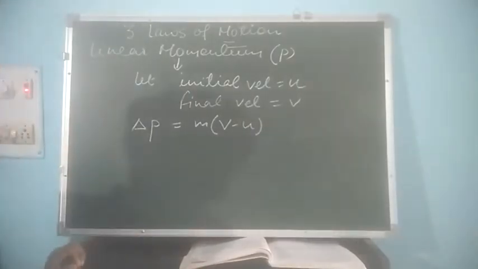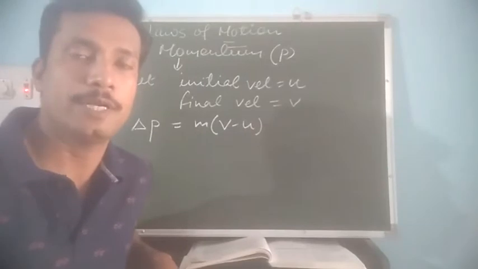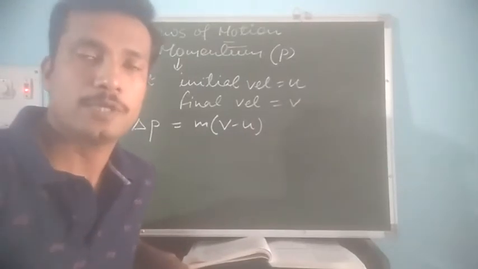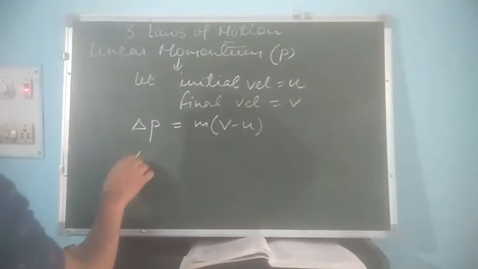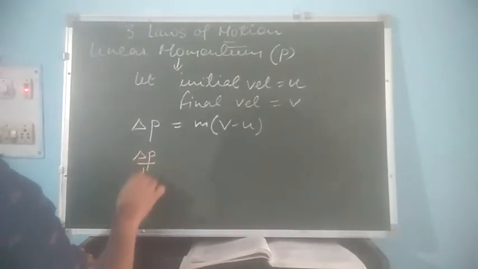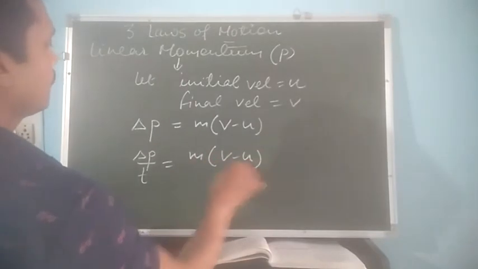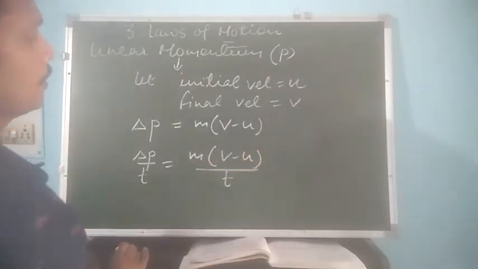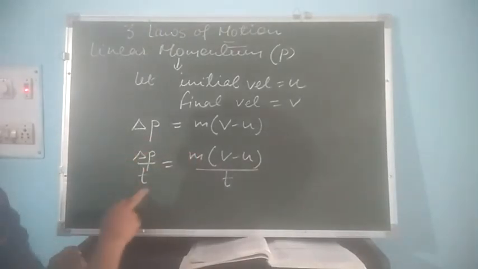Now, since we know that in order to bring about a change in velocity of a body, some time is also required, when you divide by time on both sides, then we can say rate of change of momentum.